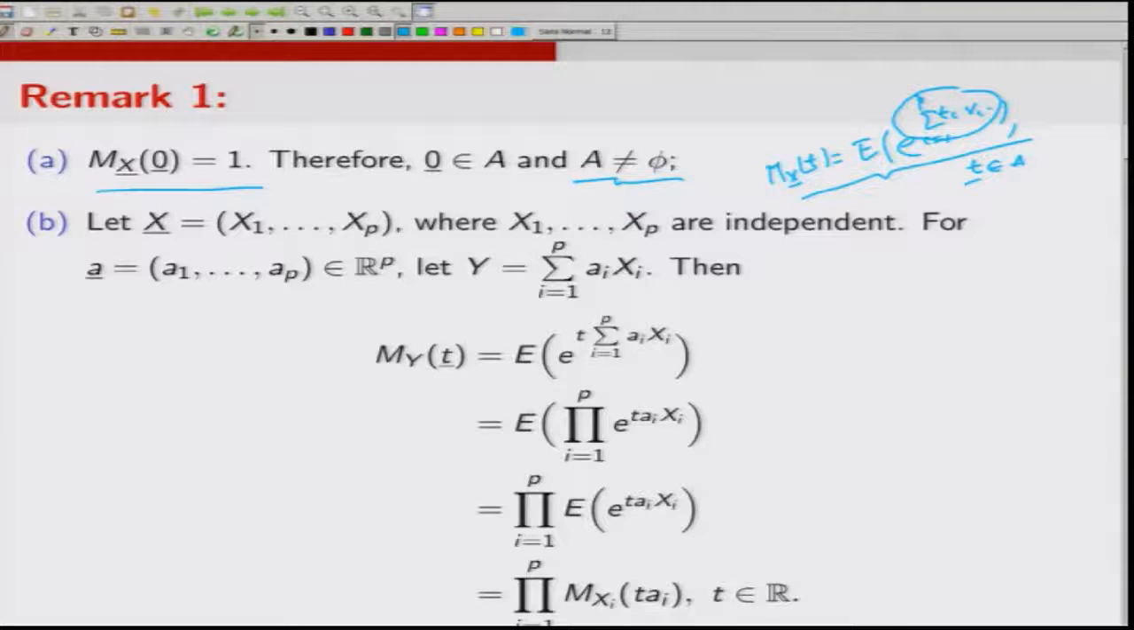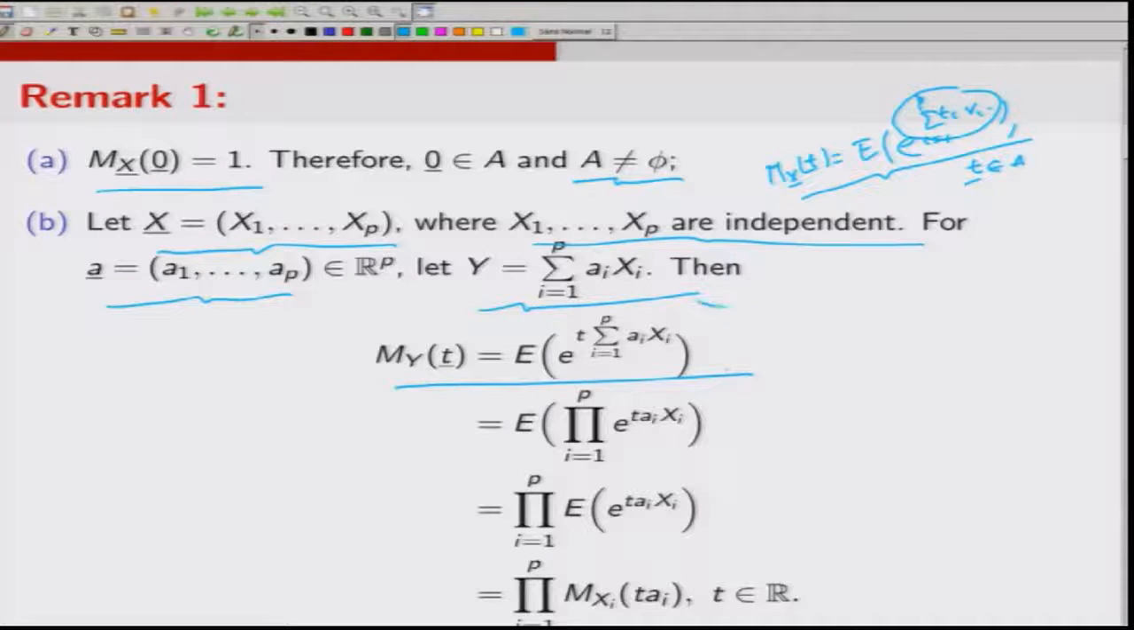Now, suppose X is (X1, X2, ..., Xp), and suppose X1, X2, ..., Xp are independent. So, for a = (a1, a2, ..., ap), let us try to define a random variable Y, which is a linear combination of X1, X2, ..., Xp. So, I define Y to be summation i equal to 1 to p ai Xi. Let us try to see what is the moment generating function of Y. Y is a real random variable. So, at the point t, this will not be a vector t, it should be a point t. M_Y(t) is the expected value of e to the power tY.